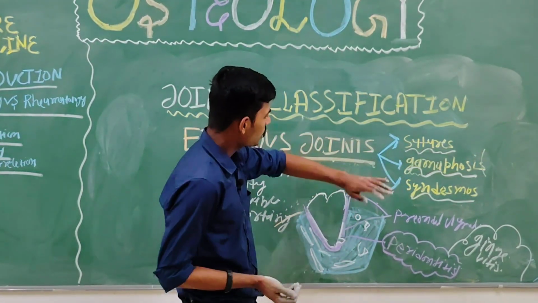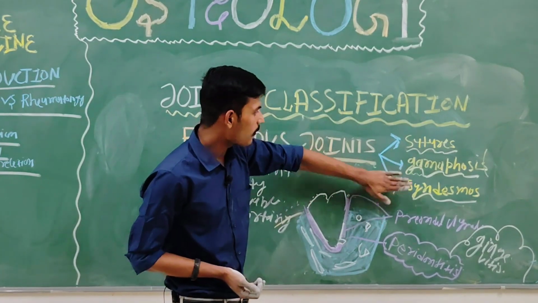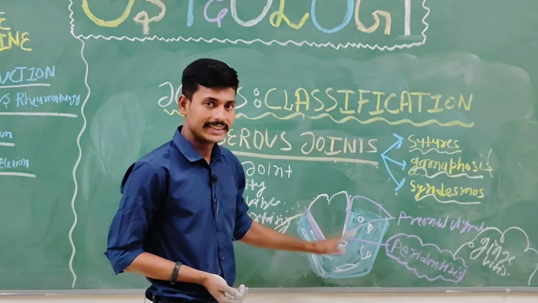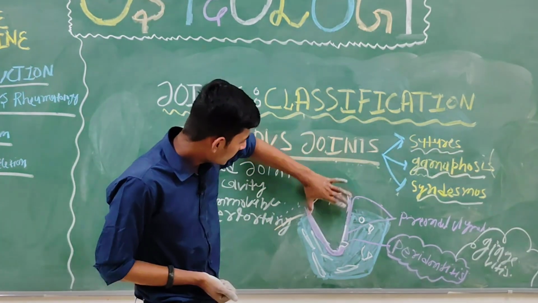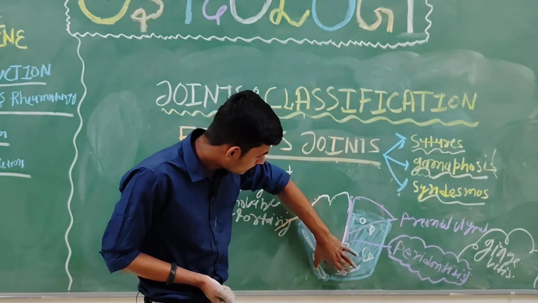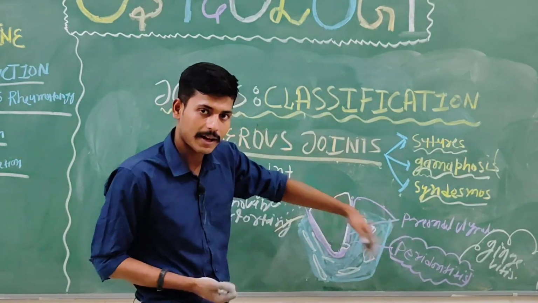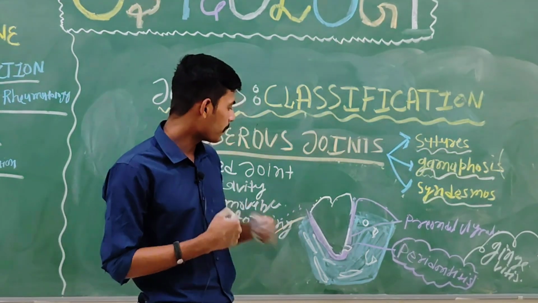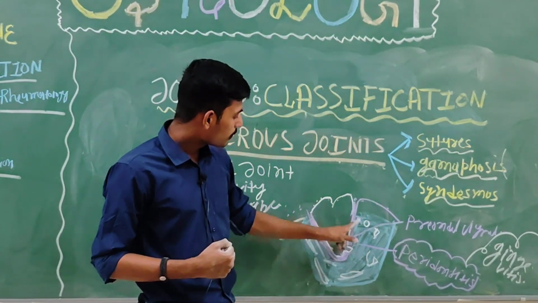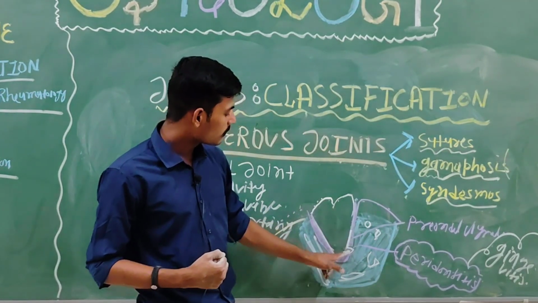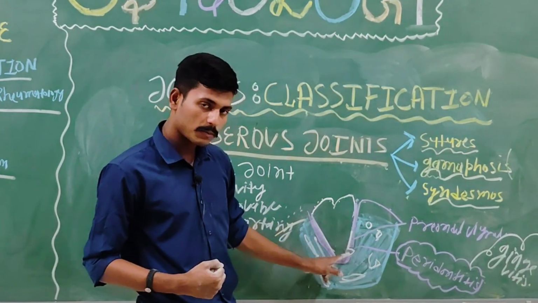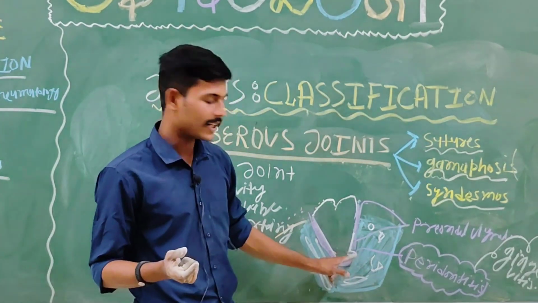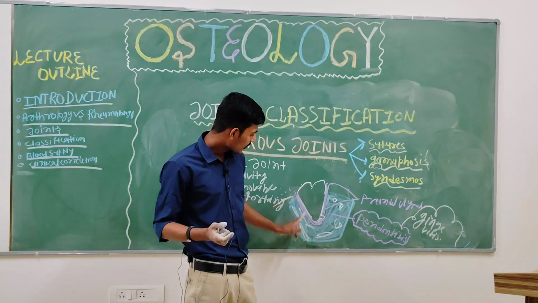Understand? Let's summarize it once again. Gomphosis is a kind of fibrous joint present between the bone and the teeth. The bone is joined with the teeth by the periodontal ligament, which is a strong kind of joining. Sometimes some bacteria damage this area and form plaque, and that leads to periodontitis, an injury of the gum.